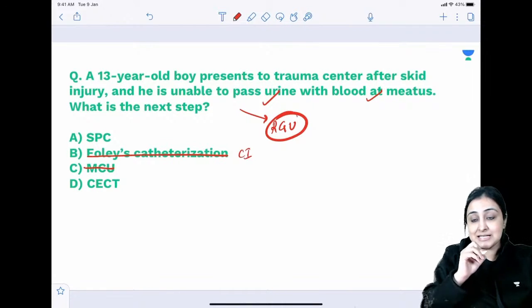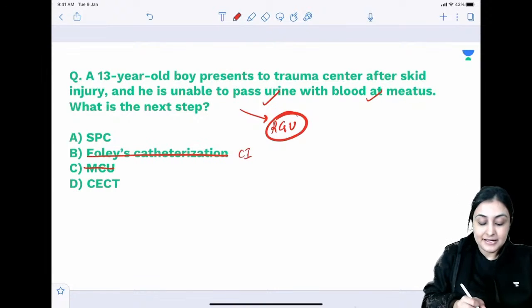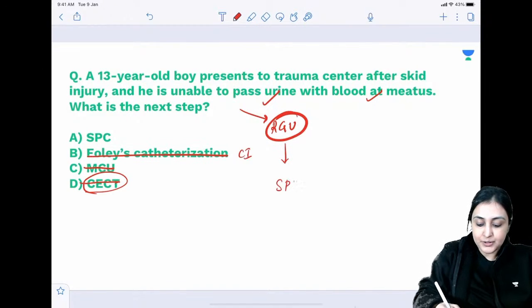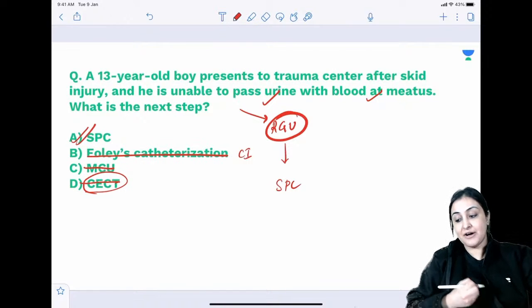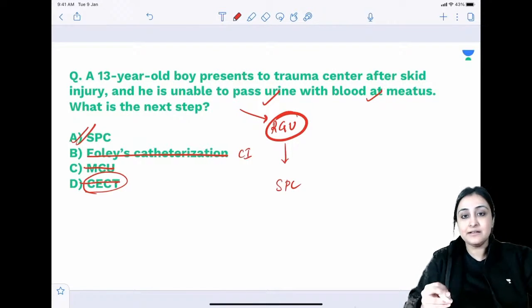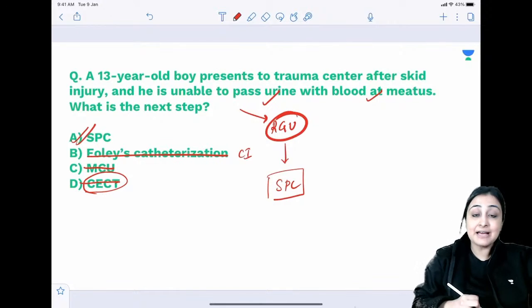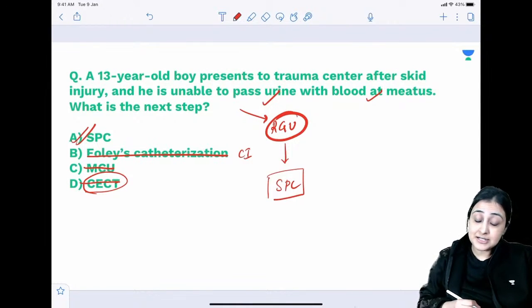I need to put Foley's, I need to put contrast. अगर Foley's ही नहीं डाल सकते, MCU is contraindicated. Is there any role of CT for urethra? Never. So I am left with only one option. So when RGU is not in the option, next step, go for SPC. If RGU is in the option, that is the investigation of choice. That is the next step. If that is not there, clinically I will assume that it is urethral injury and we will go for suprapubic cystostomy. Are you guys understanding?